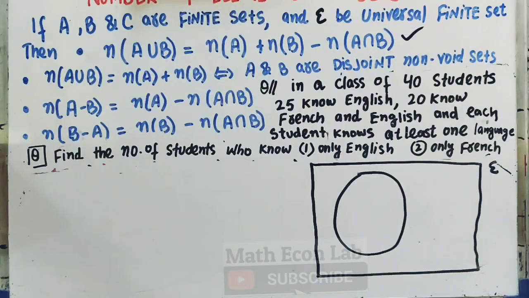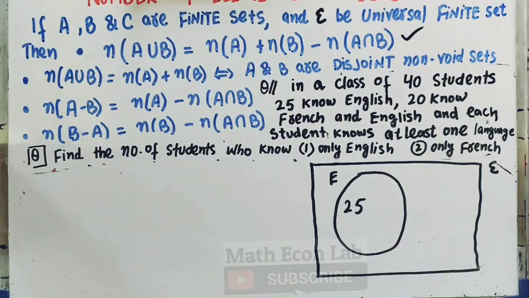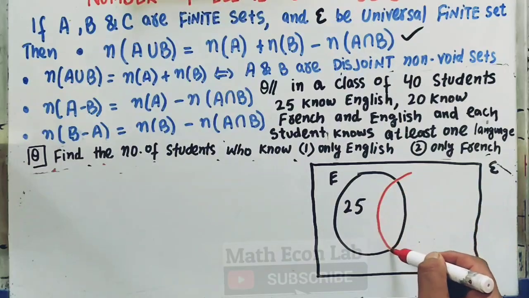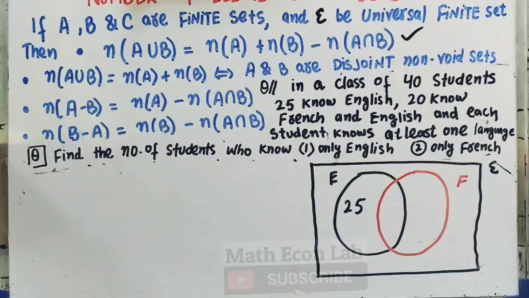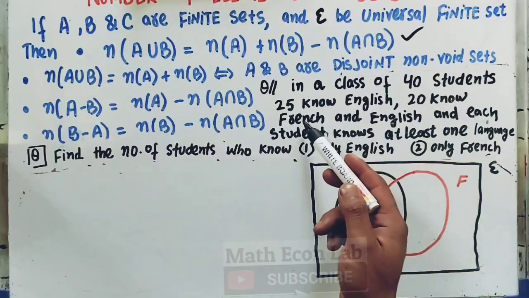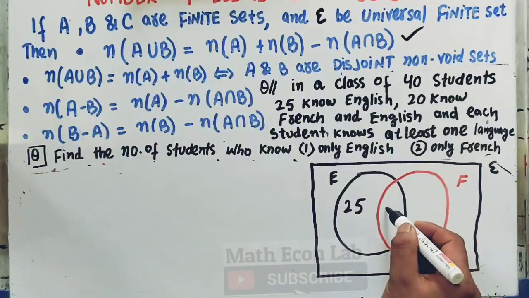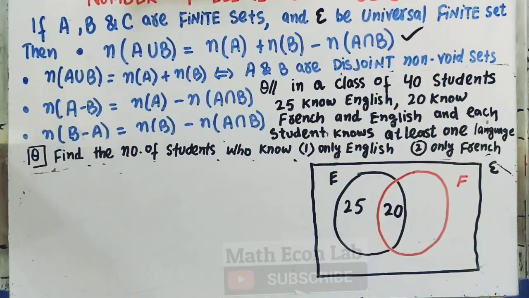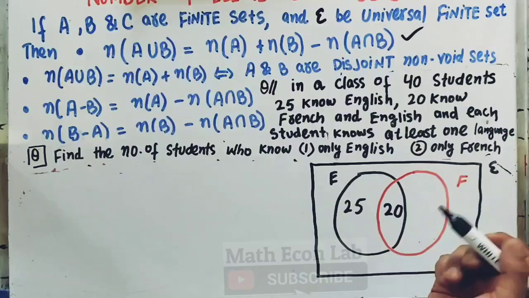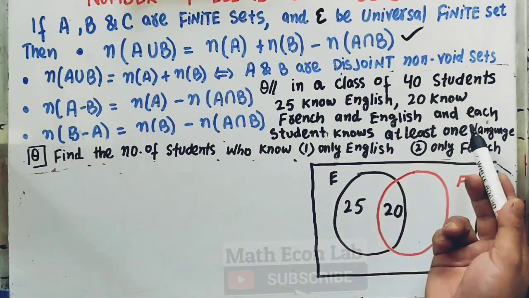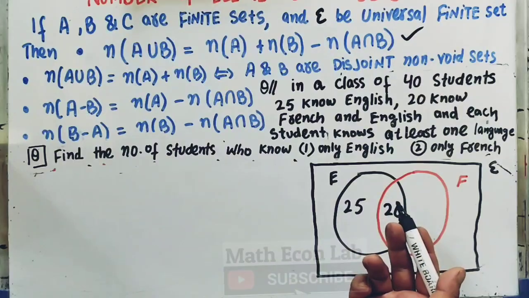The set of students who know English, that is being told they are 25. Then we have the set of students who know French. We need to find out that very result. We are being told that the number of students who know both French and English is 20, so this region is 20. We are also being told that each student knows at least one language. So we know that the total number of students is 40.